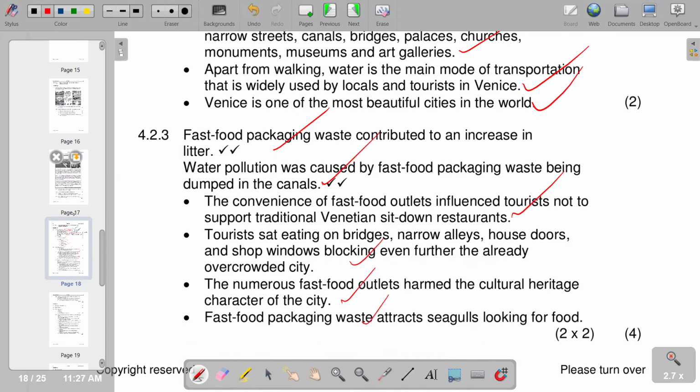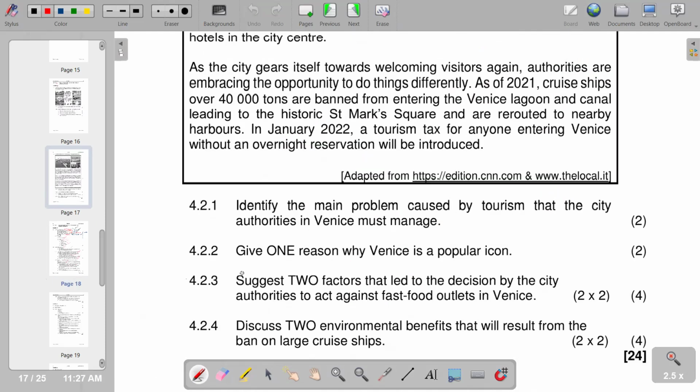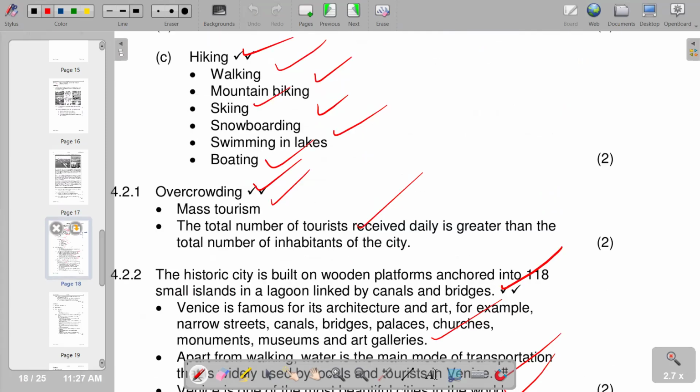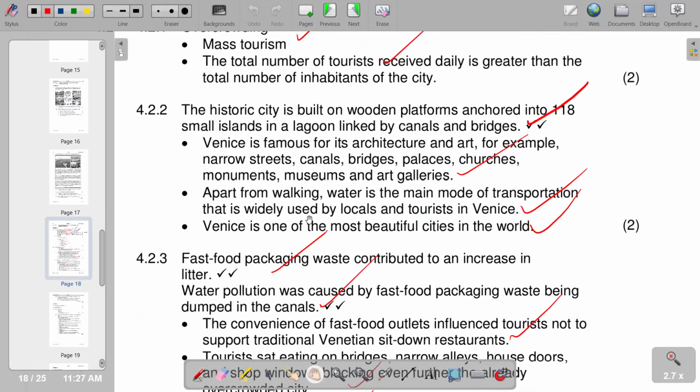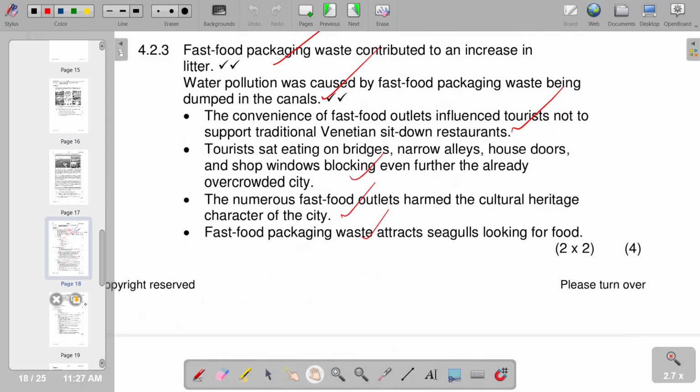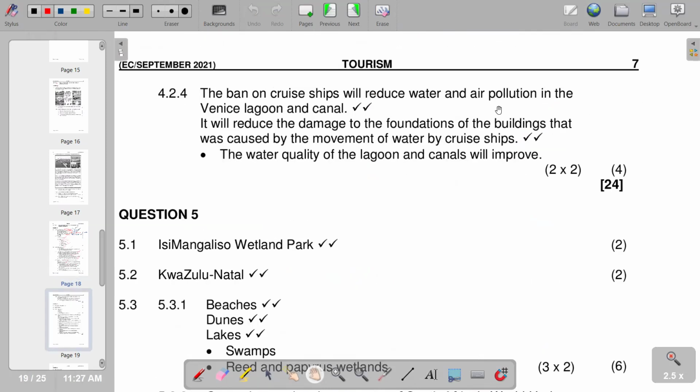Then move on to the next part of our question, 4.2.4. Discuss two environmental benefits that will result from the ban on large cruise ships. So in response to that, the ban on cruise ships will reduce water and air pollution in the Venice Lagoon and Canal. It will reduce the damage to the foundations of the buildings that was caused by the movements of water by cruise ships, and the water quality of the lagoon and canals will improve. So these are the responses on question 4.